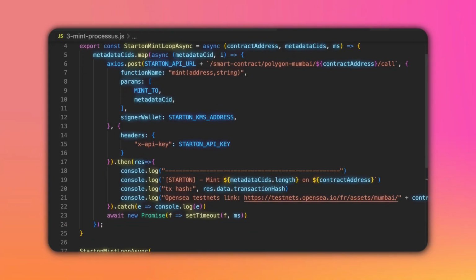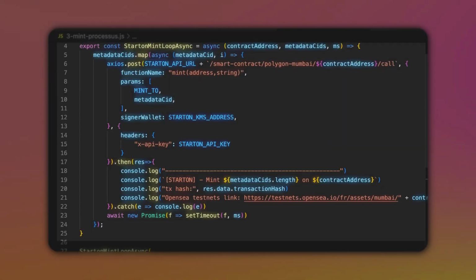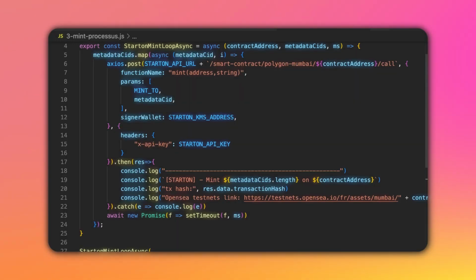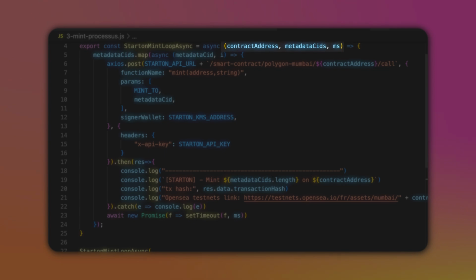After that, we're going to create a function to do the minting. It's going to receive a couple of arguments. First, the address of the smart contract that we just deployed. Then it's going to receive an array of metadata CIDs. This is the metadata that we uploaded to IPFS in step 1. And finally, a timeout in milliseconds. We're going to do this to simulate a real minting process where a lot of people will mint their NFT in a short period of time.